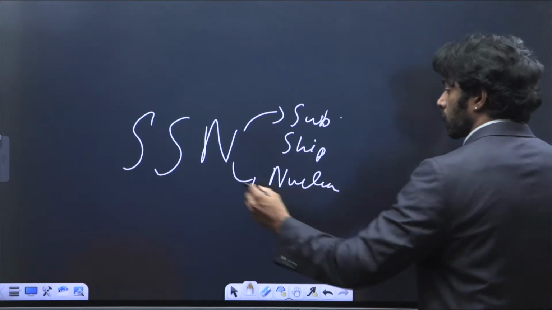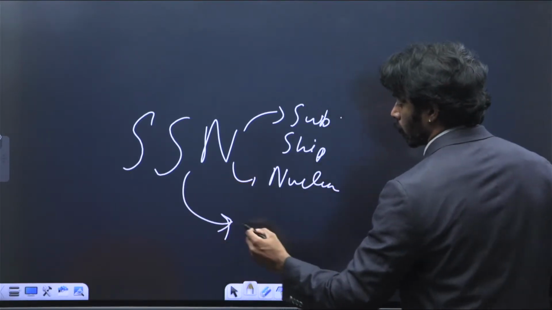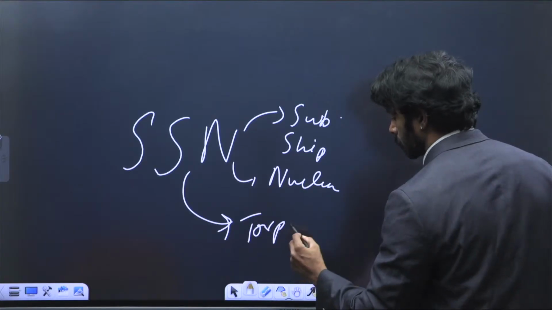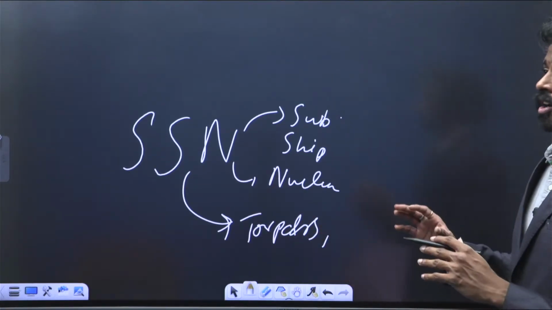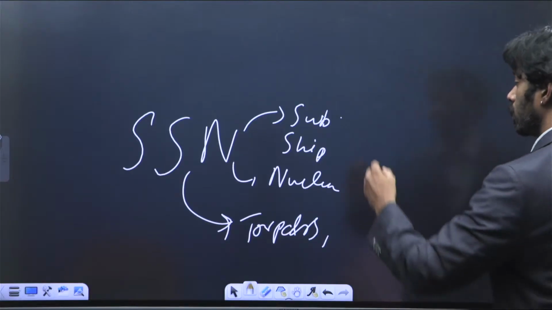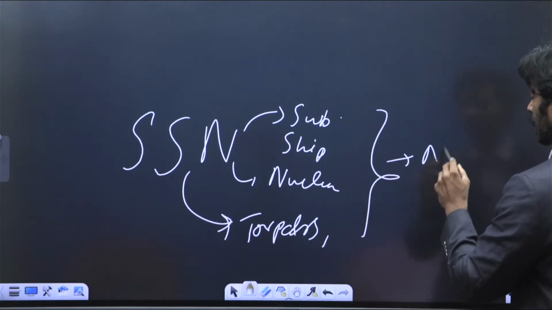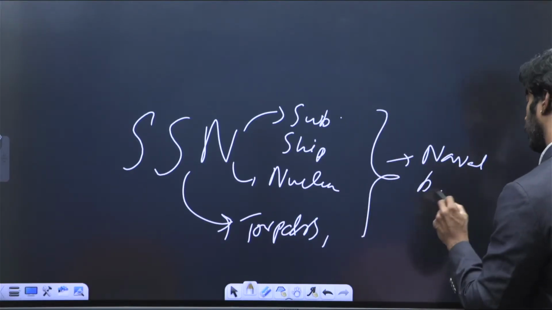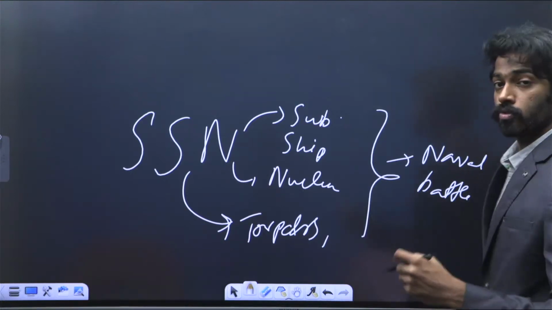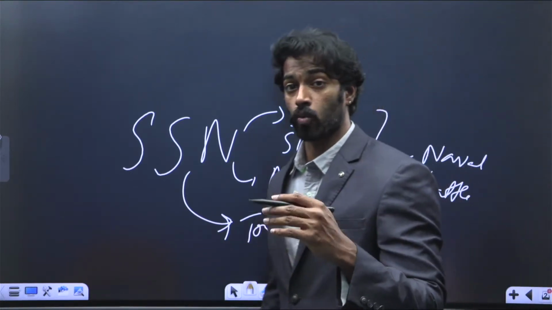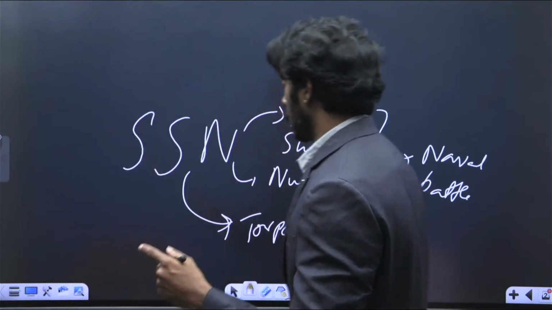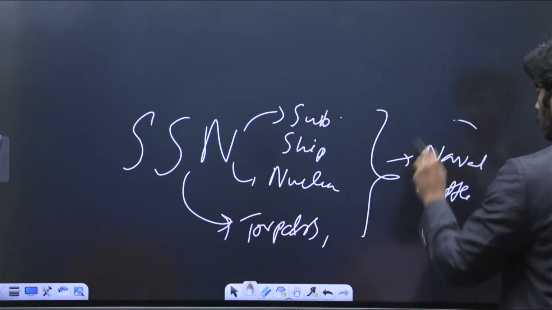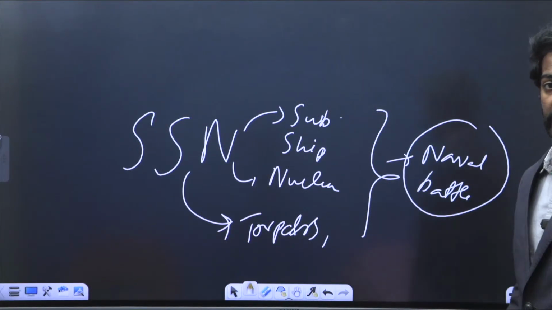So this ship has torpedoes, and any missile or any machines or anything that is required to win in a naval battle. The SSBN is used to ensure there is no nuclear war, meaning nuclear deterrence. And SSN is used to ensure we have the capability to win in a naval battle.